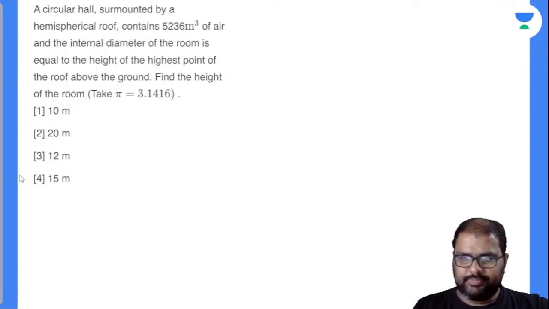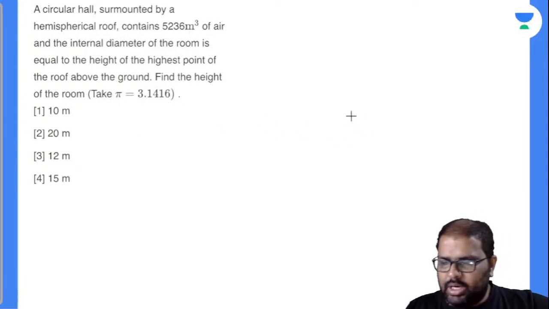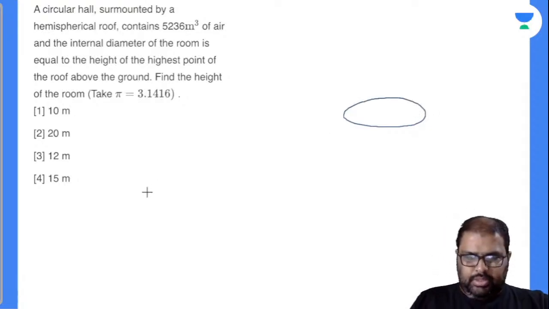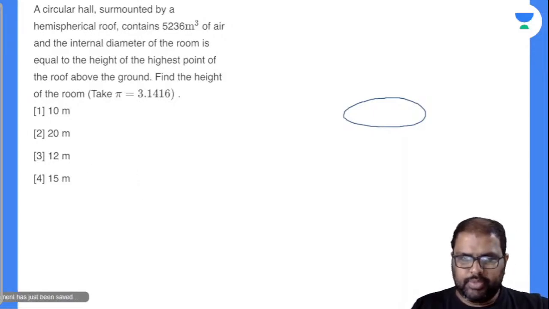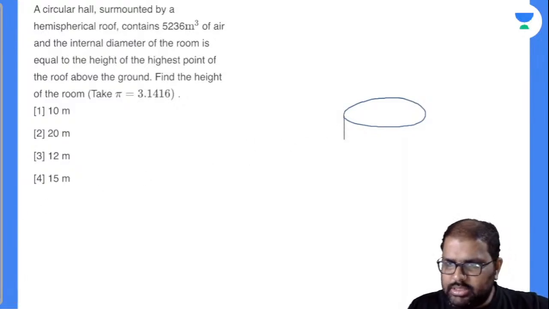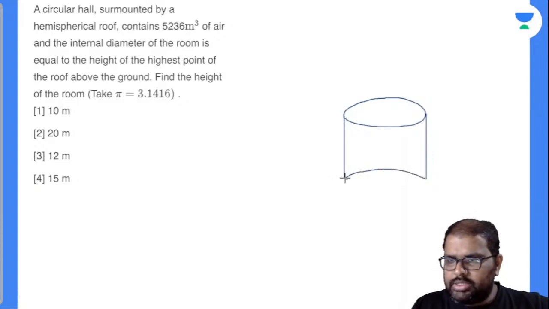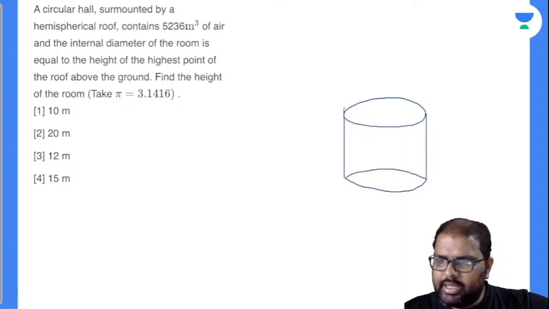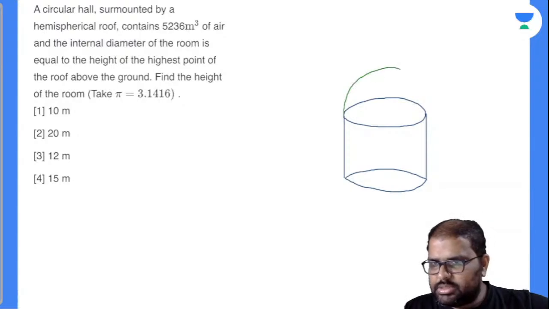So I'll draw this. A circular hall. Third option? No beta, it's not third option. So I'll just draw like this. Observe the things there. Circular hall. It's not a cylindrical thing, it's a circular thing only, surmounted by a hemispherical roof.